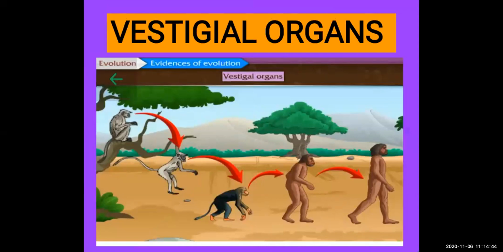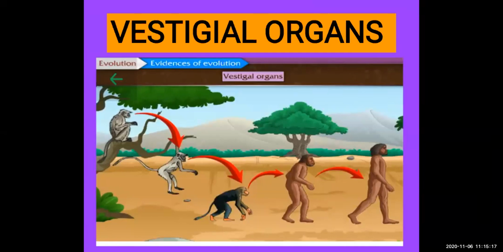Here you can see a vestigial organ. It is useful, like in the monkey, which uses its tail to hang on the tree, but it is not useful for human beings. We are not using the tail. As evolution happened, this tail degenerated, so we don't have a tail now. We have studied in history that human beings were monkeys before, then evolved. We will see at the end, in the last session, how human beings evolved from the monkey.